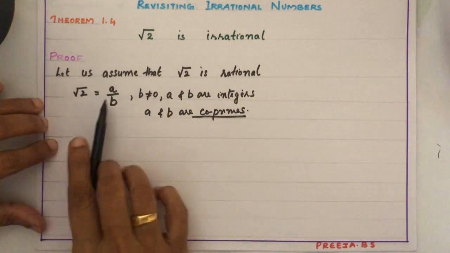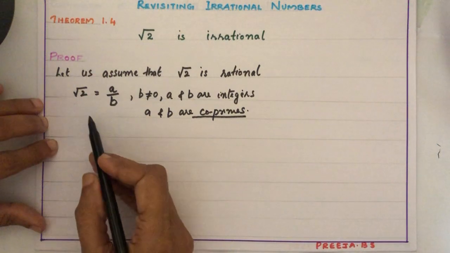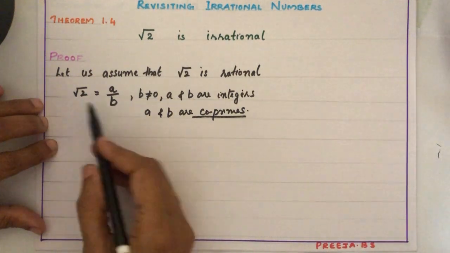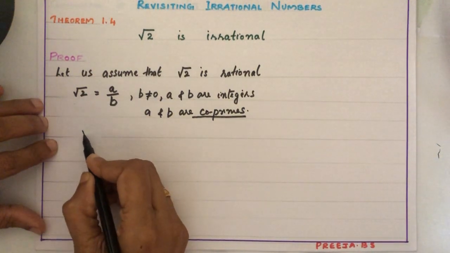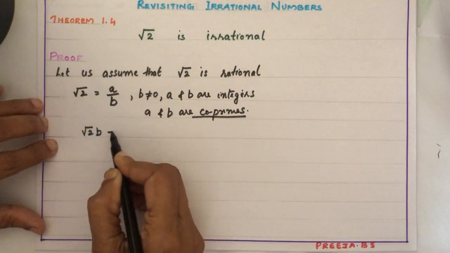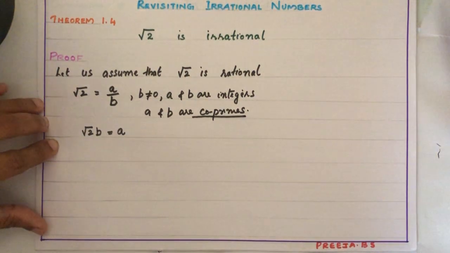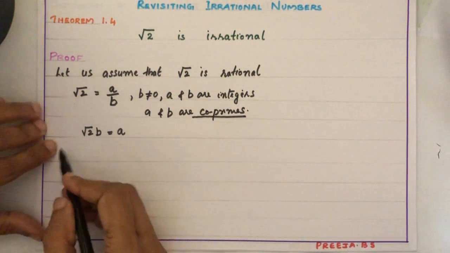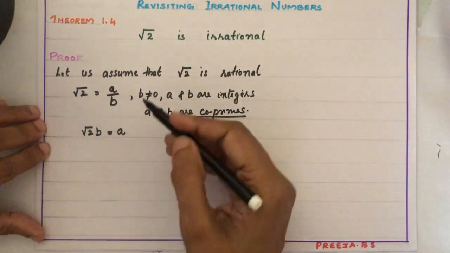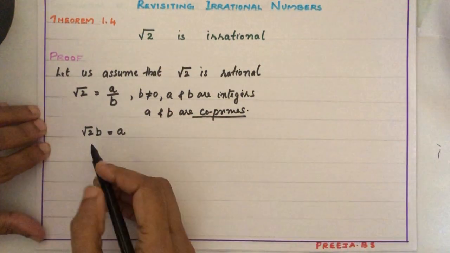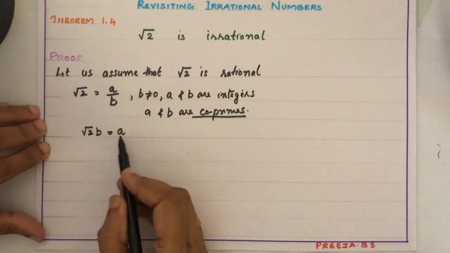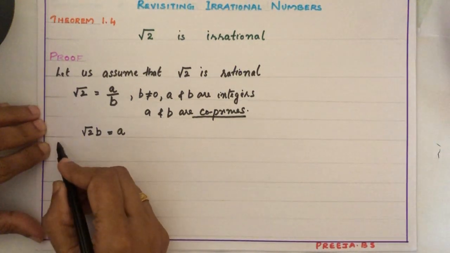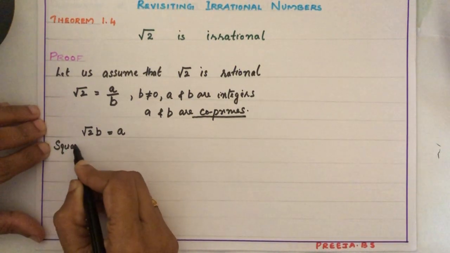So root 2 is A by B. Now I am doing some simplification, doing cross multiplication. Root 2 B equal to A. Now I am squaring. This simplification you have to study properly. We have to square both sides.